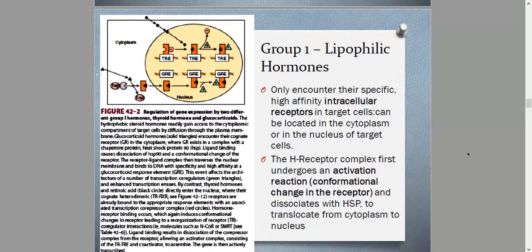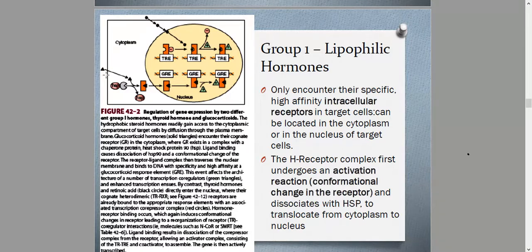We know that glucocorticoid hormones are steroidal, so they are capable of passing through the plasma membrane, represented by the black rectangular structure. They can easily pass through the plasma membrane and find their cognate receptor in the cytoplasm, represented here by this structure. This is the cognate receptor for glucocorticoid, and it is associated with a chaperone protein, a heat shock protein, an HSP.